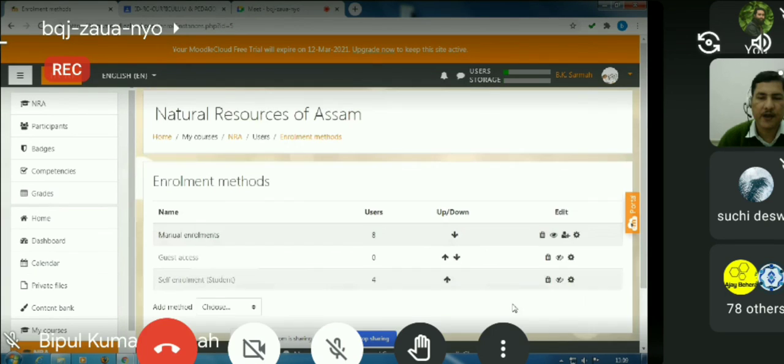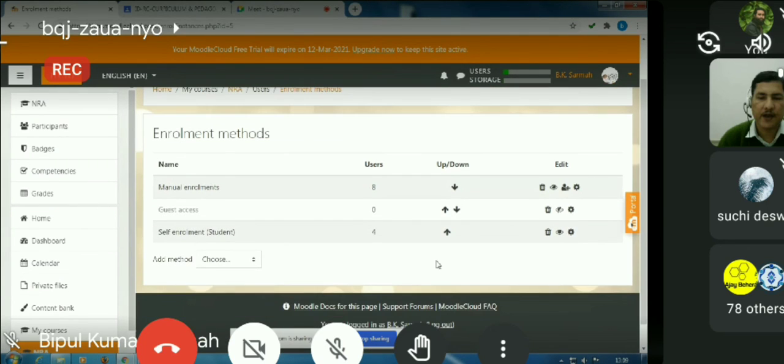No one after this will be able to enter. So I'm clicking this one so that you can join this course as a student. But by only clicking this one, what will happen? Anybody can join this course. Anyone who is authenticated, who is a user of this particular website, can join this.